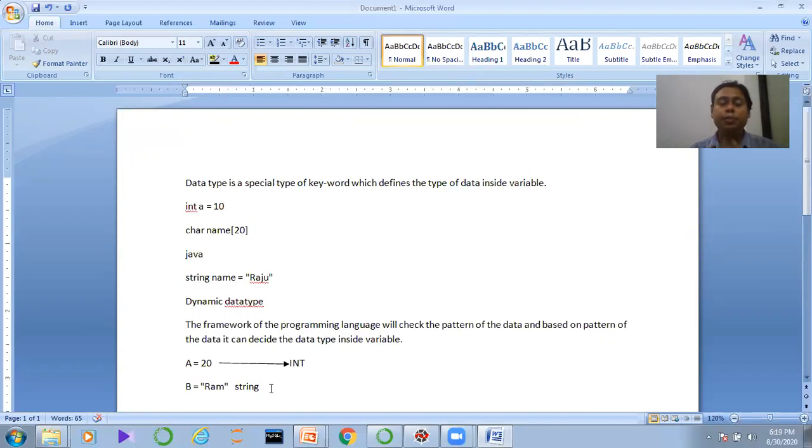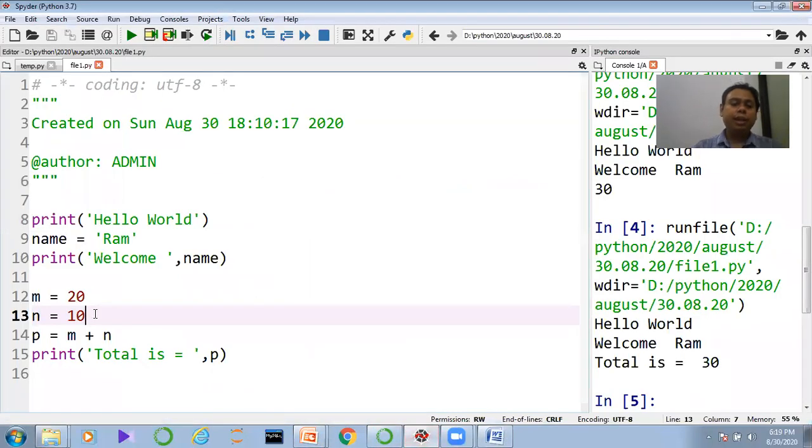Guys, the difference between the data type and the dynamic data type is asked in Python interviews. That's why please note down this particular thing. So anyway, here I have declared m equal to 20, n equal to 10.